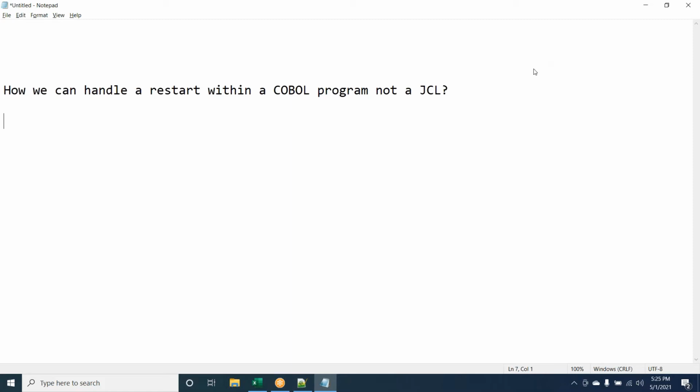Actually, in a COBOL program, first we need to maintain a restart table with the program name and the key. We need to set a point after that. First, we need to read the table to see whether there is an entry for that program. If not, it will run as usual from top to bottom. Suppose 10,000 records have been processed and then it abended, that key would have been moved to the restart table. So after it,